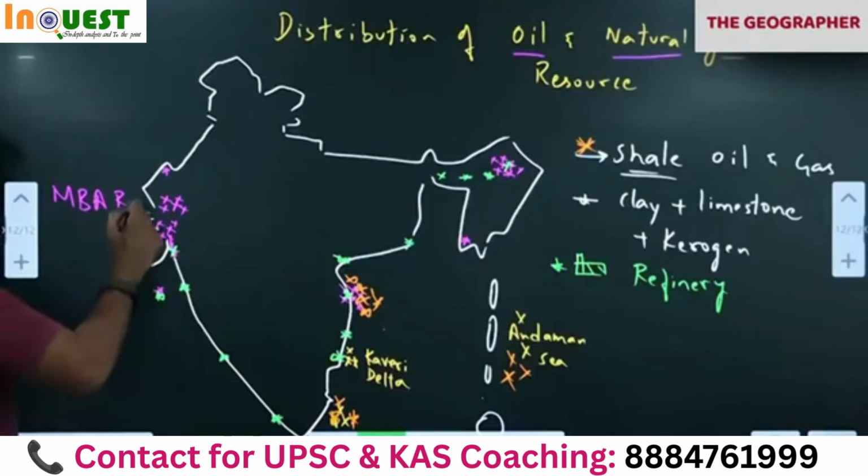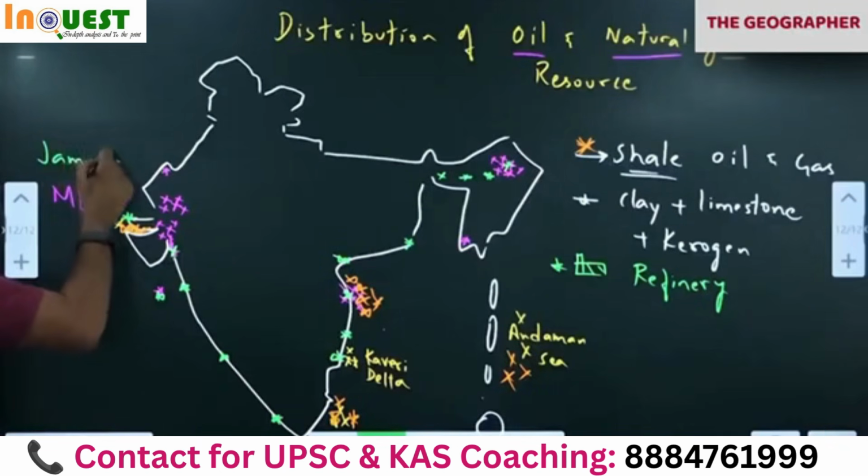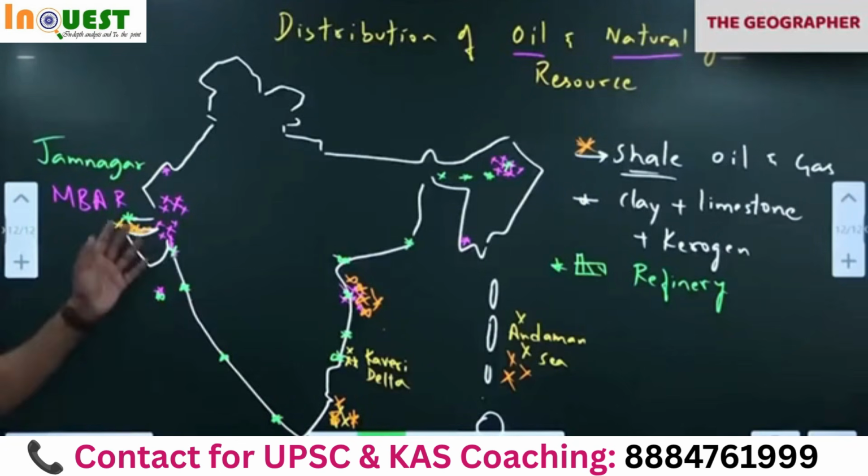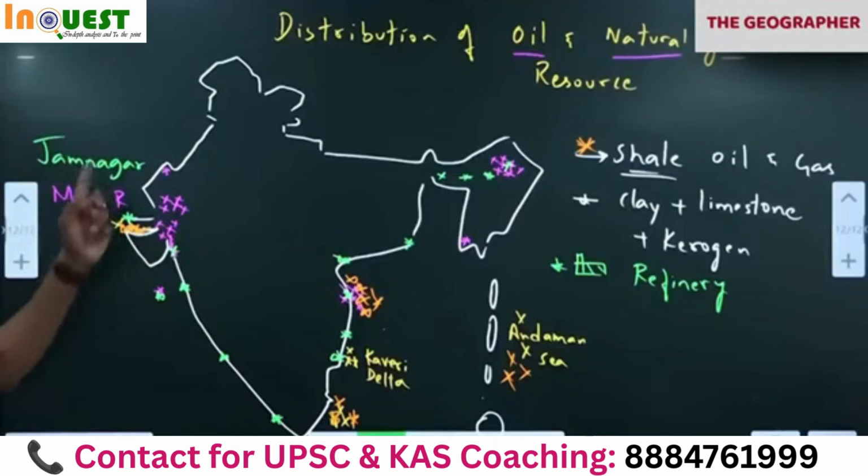Jamnagar. Jamnagar is the world's largest refinery. Now you know, Reliance Jamnagar is the world's largest. Can you imagine what world's largest means? It is going to change the oil equation in the world. Why? Because they get oil from other countries here. After processing, they sell it to other countries. As a result, we get money. We are like an intermediary now. From Russia we are getting oil, and after processing we are sending it to the US and Europe. Who is making money? We are making money now. So like this, Jamnagar is changing the equations.